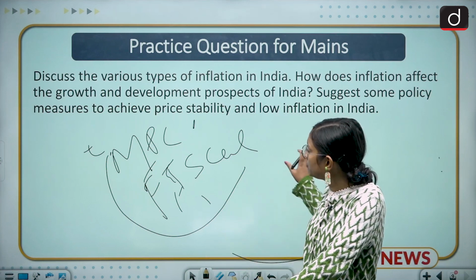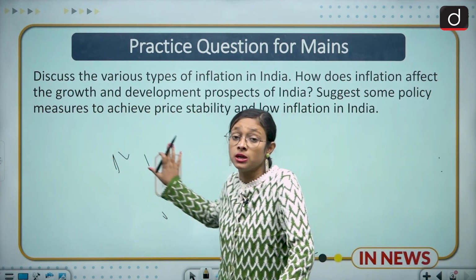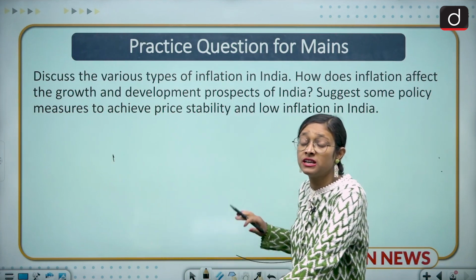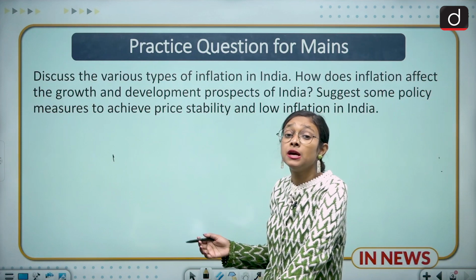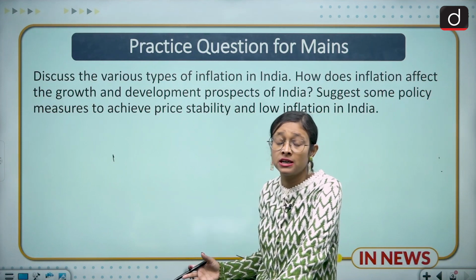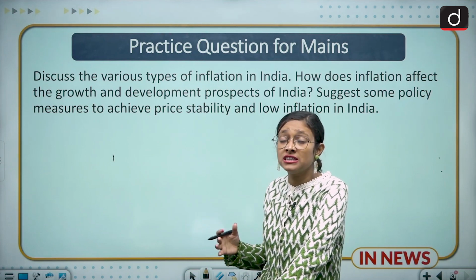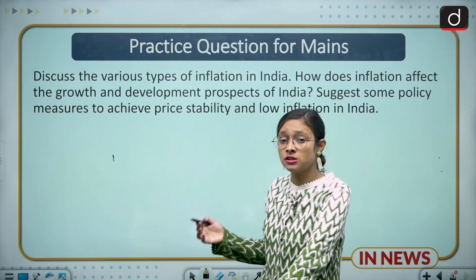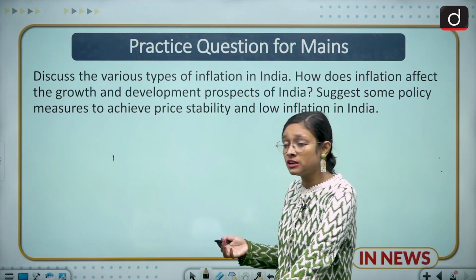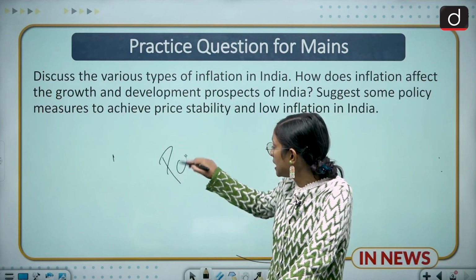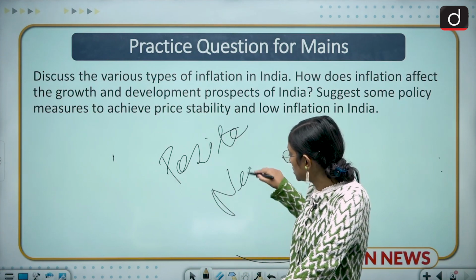When inflation is in a moderate condition, then it's a very good sign for the economy. But when inflation is tightly imposed and rising day by day, then it's a very bad sign for any economy, and it has a very negative impact. So we have both positive and negative impacts. Moderate inflation is positive, and tight inflation is negative.